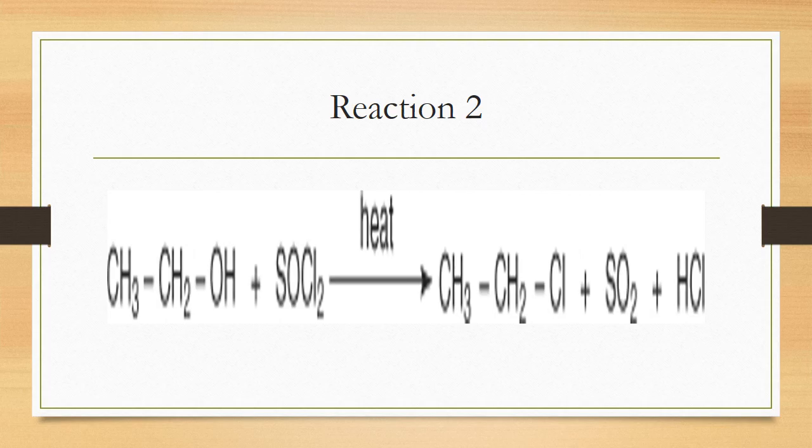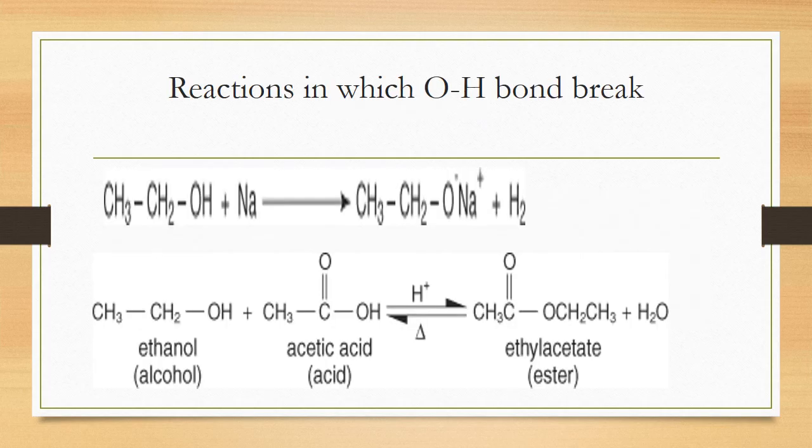So in all these reactions which I have explained, number 1 with HCl, number 2 with SOCl2, number 3 with NH3, the C-O bond is breaking and OH is completely substituted with chlorine or the amine group. Now go to the next reaction.